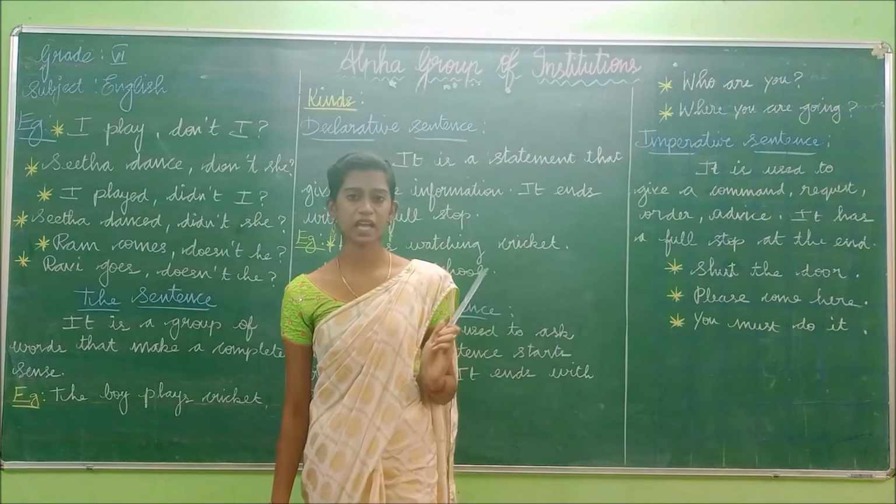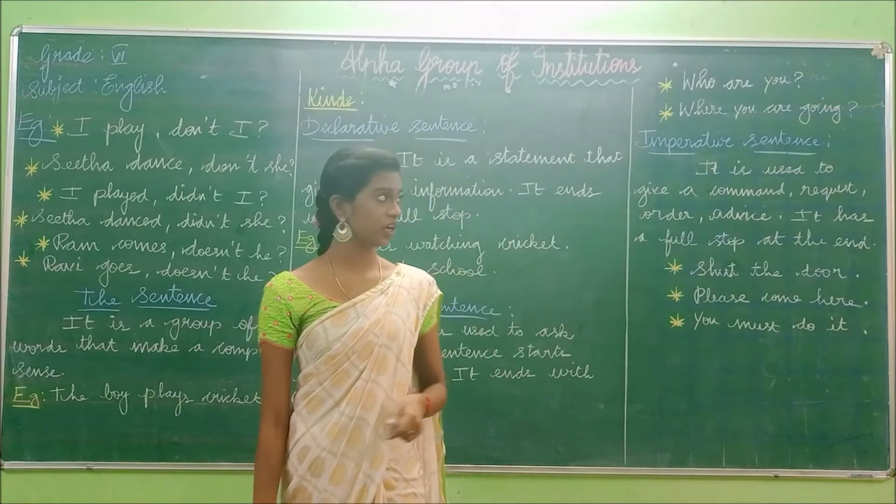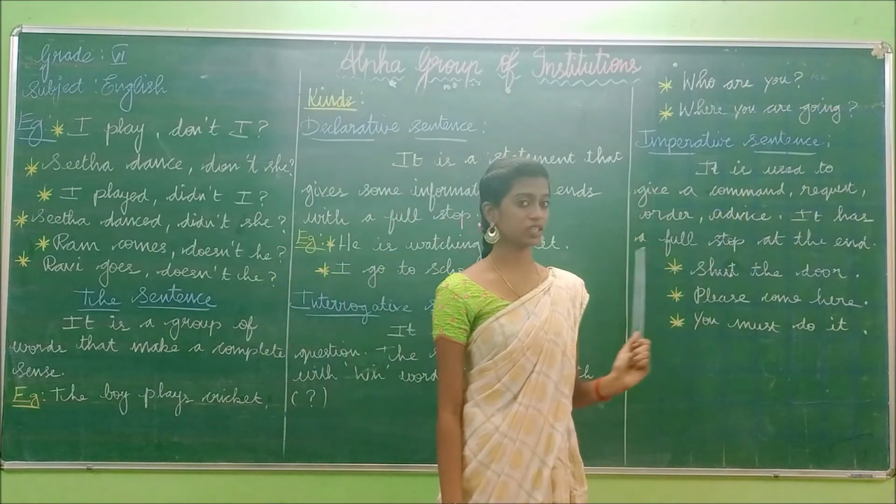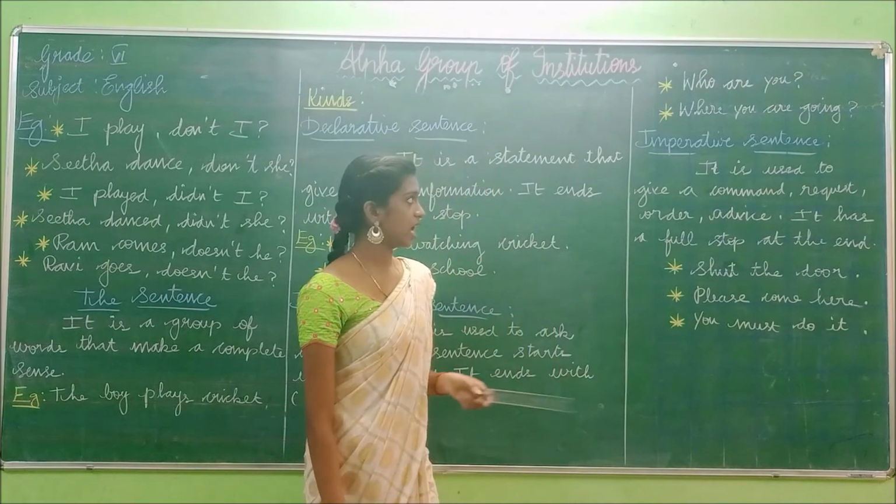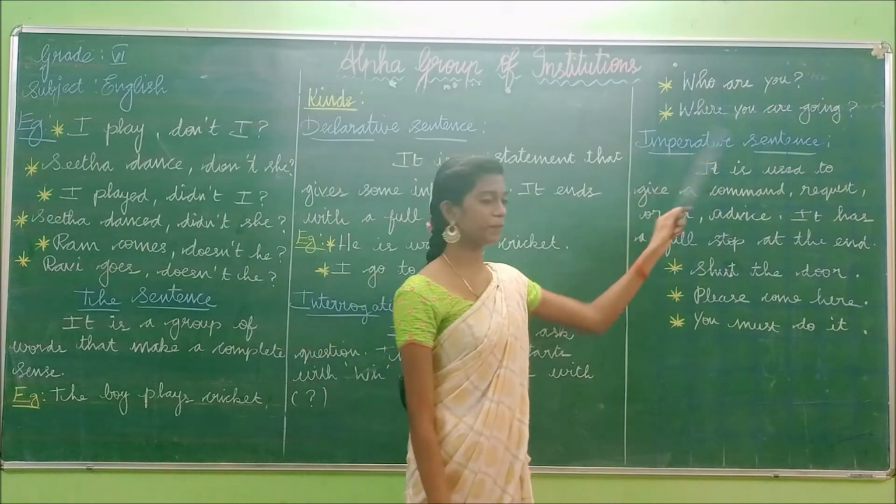So how does the sentence start? The sentence starts with the WH word and it ends with the question mark. So it is called the interrogative sentence. And the next type we are going to see is the imperative sentence.